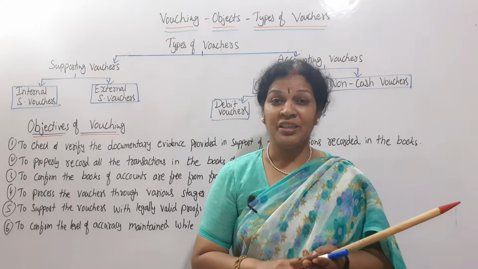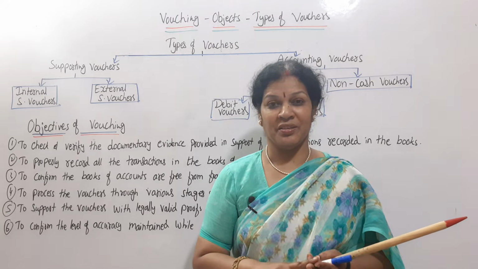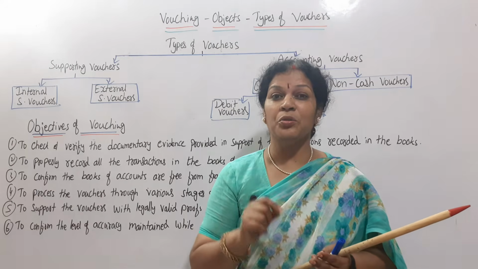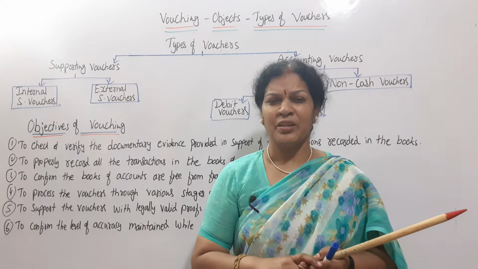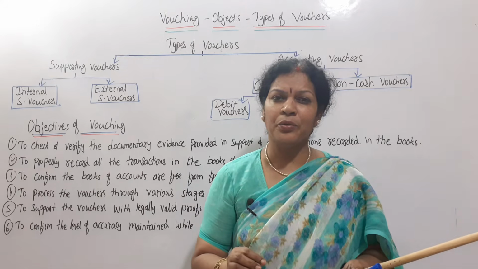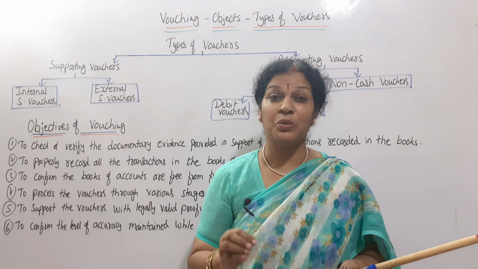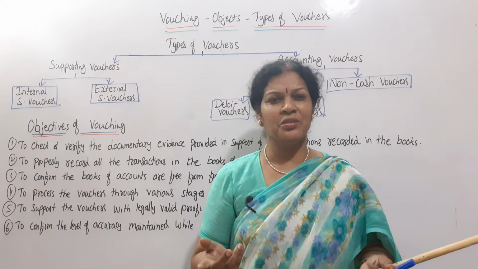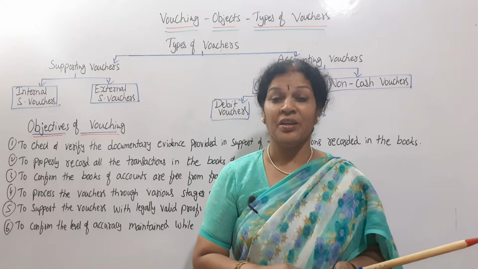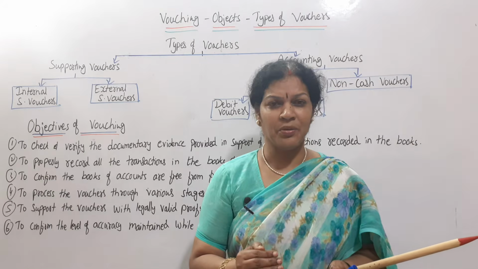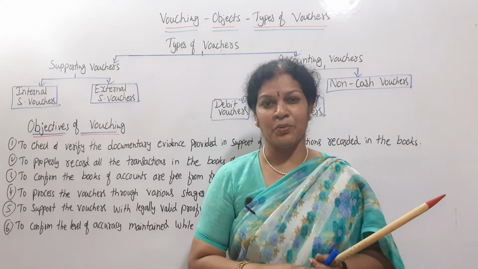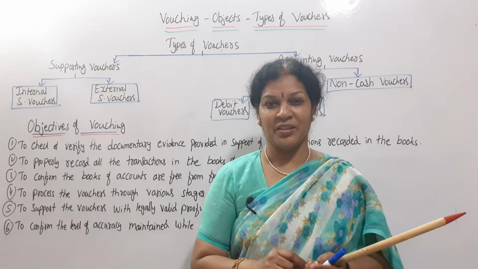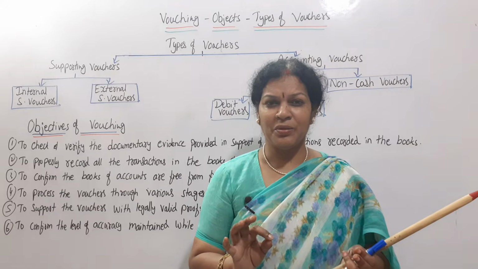So a voucher is a written document. With this written document only, the auditor is going to do the auditing work. It is one of the important techniques of doing the auditing work with vouching. This is the technique every auditor uses. Without this, you can't do any kind of auditing. Now today in this class, we are going to discuss different types of vouchers and also what are the objects of vouching. Okay. So what is the meaning of vouching?